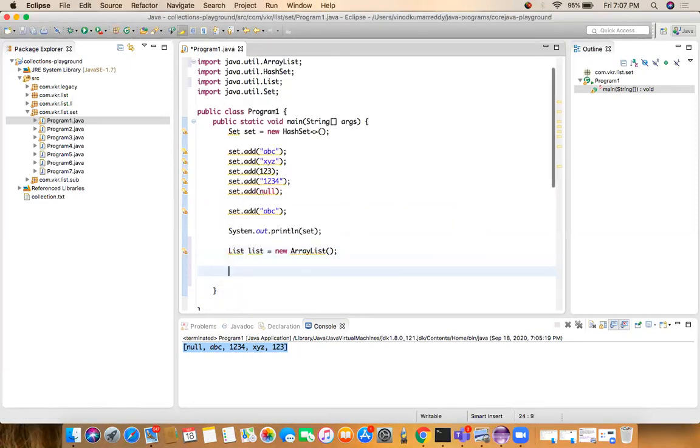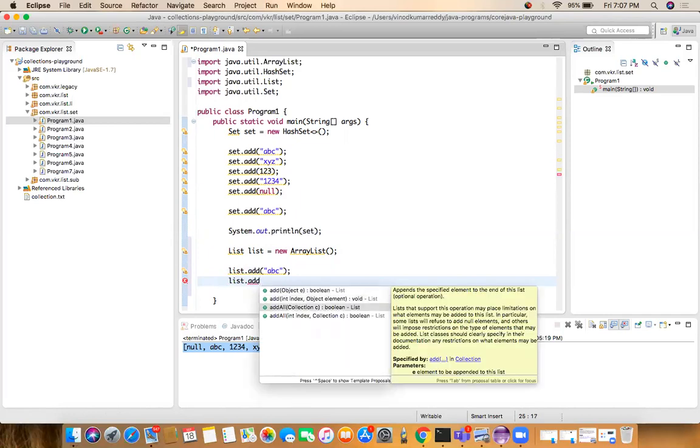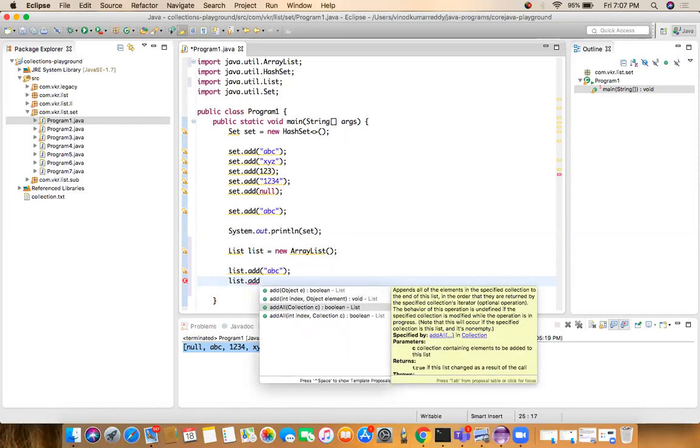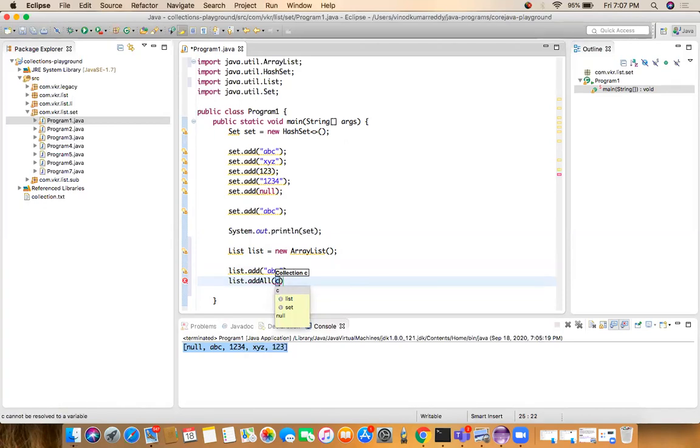Now both classes are imported. list.add ABC. Now I want to add the set to my list. list.addAll. This is a type of collection. Collection is the supermost interface, so we can add our set also to the list. Now whatever is in the set, I am adding to my list. If you want to add the set into the list, we can add. If you want to add the list into the set, we can add. So that I have shown here.